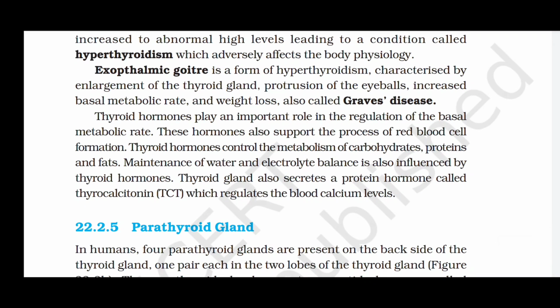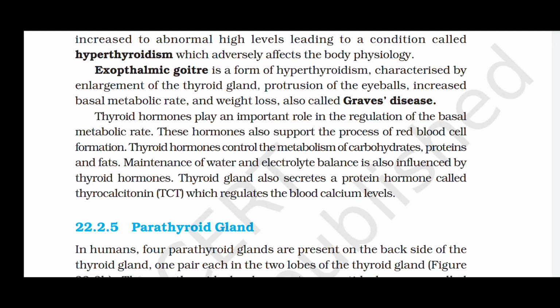Exophthalmic goiter is a form of hyperthyroidism characterized by the enlargement of the thyroid gland, protrusion of the eyeballs, increased basal metabolic rate, and weight loss, also called Graves' disease.